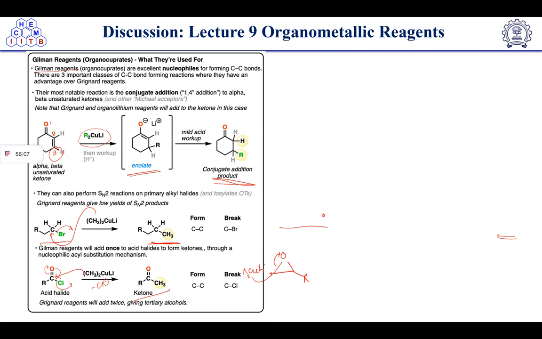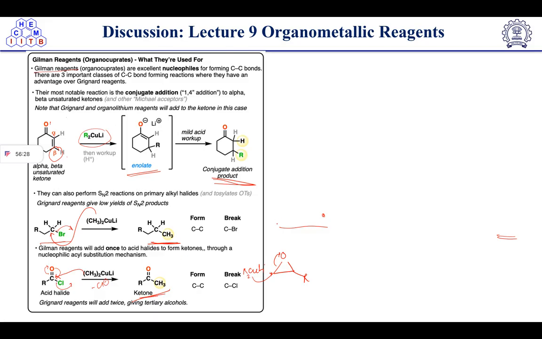Gilman reagent also adds to acid halides to form ketones through a nucleophilic acyl substitution mechanism. Here you can see that it will attack here and the Cl group will eliminate, resulting in ketone formation.